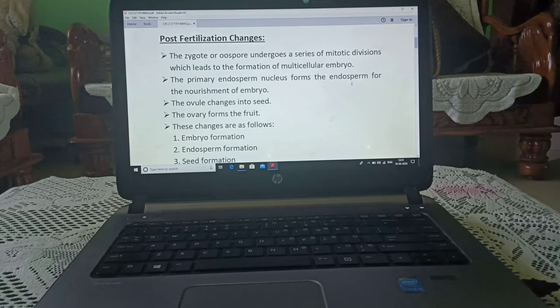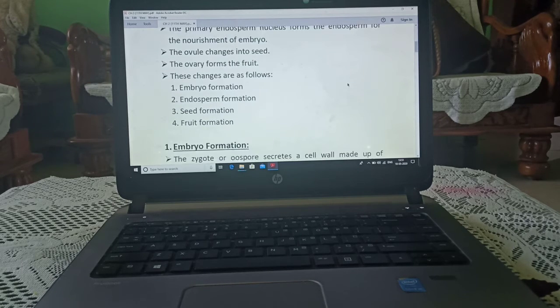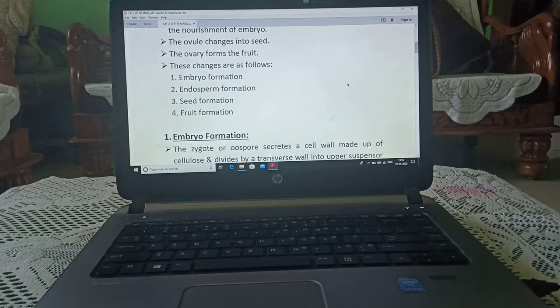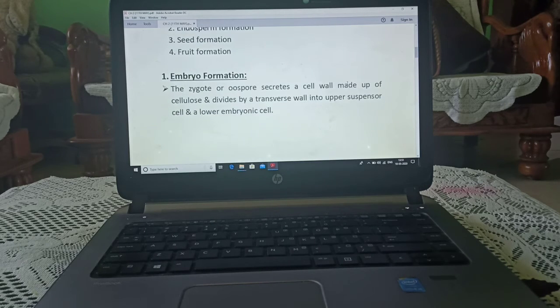Post fertilization changes. The zygote or oospore undergoes a series of mitotic divisions which leads to the formation of a multicellular embryo. The primary endosperm nucleus forms the endosperm for the nourishment of the embryo. The ovule changes into seed. The ovary forms the fruit. These changes are as follows: embryo formation, endosperm formation, seed formation and fruit formation.